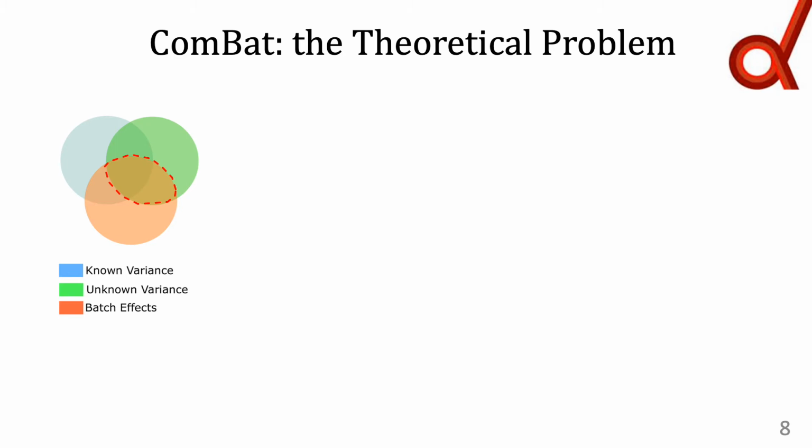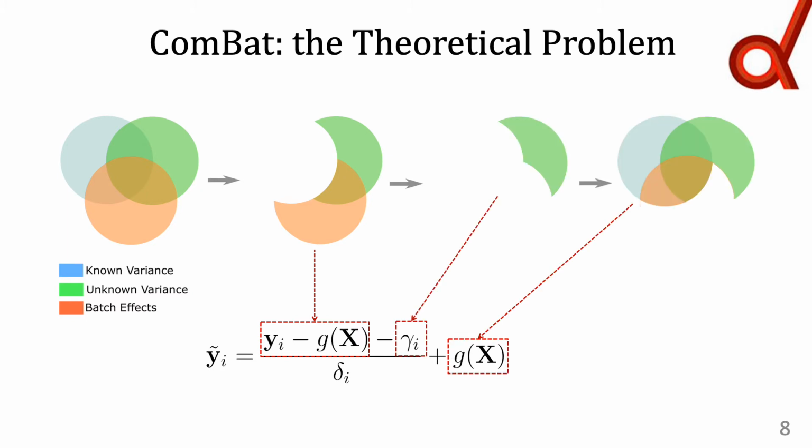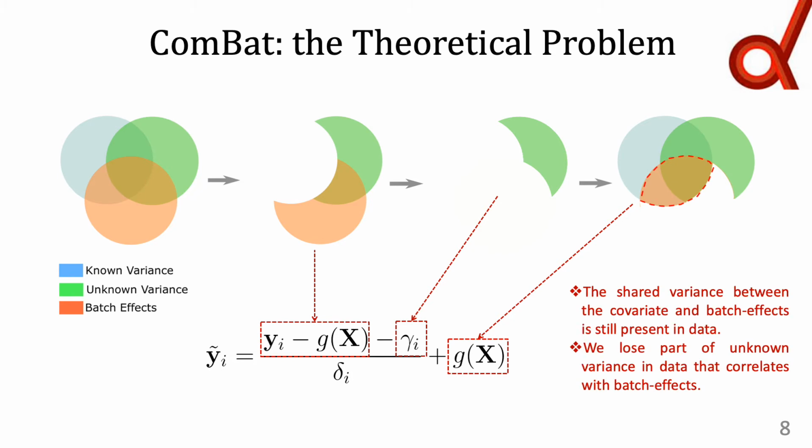Combat involves three steps. The goal is to remove the batch effects while preserving the known and unknown sources of variance in data. To do so, first, combat removes the known sources of variance from the data. Then, it removes batch effects, and in the end, it returns the variance of the known sources to the residuals. As you can see, combat is unable to remove part of batch effects that is shared with known variance in data. In addition, it incorrectly removes part of unknown sources of variations in data with potential clinical relevance.